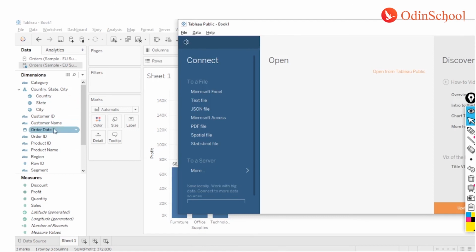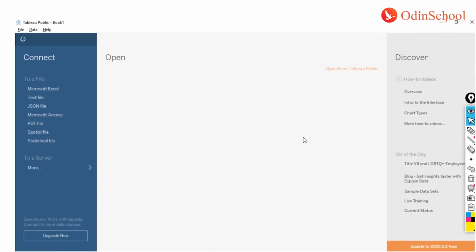So this is your Tableau Desktop and this is your Tableau Public. Now you see there's virtually not much difference between these two. The only difference over here is that you will not find To a Server, and you will not find Saved Data Sources. Why? Because Tableau assumes that if you are a learner, a student, or a freelancer, you may not have databases at your disposal, right? Those are very much limited to business people. So to avoid that kind of misuse, they do not give you those connections, is my assumption.